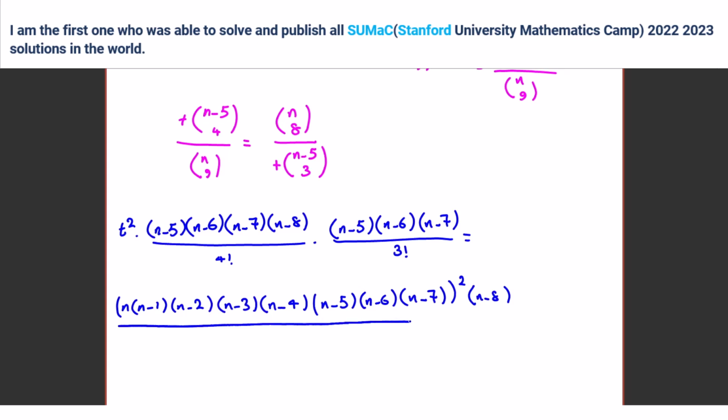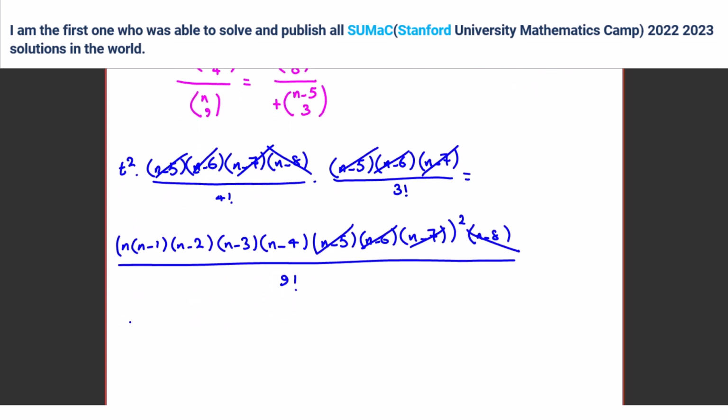Then you simplify this, right? n minus 5 and n minus 5 we can cancel. n minus 6, n minus 6, n minus 7, these you can cancel. And n minus 8 also, we can cancel. So T squared is equal to 4 factorial times 3 factorial over 9 factorial times n times n minus 1 times n minus 2 times n minus 3 times n minus 4, whole squared, right? You reach this.